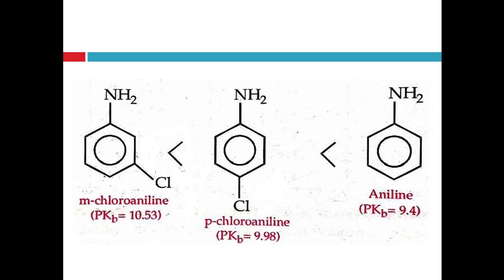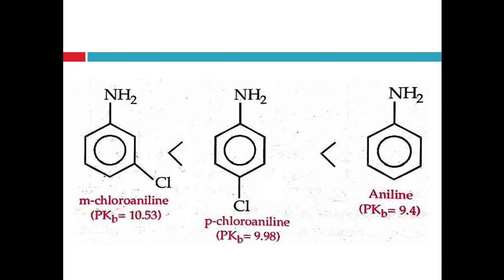It can be explained that chlorine when present at meta position exerts only electron withdrawing inductive effect, whereas when chlorine is present at para position, it exerts both electron withdrawing inductive effect and electron releasing resonance effect. As a result, the electron density of nitrogen is reduced to a greater extent when chlorine is present at meta position than when it is present at para position. Thus, meta-chloroaniline is a weaker base than para-chloroaniline, right?